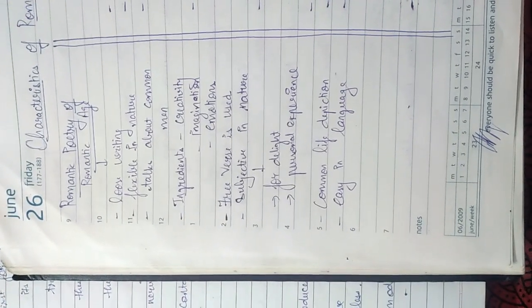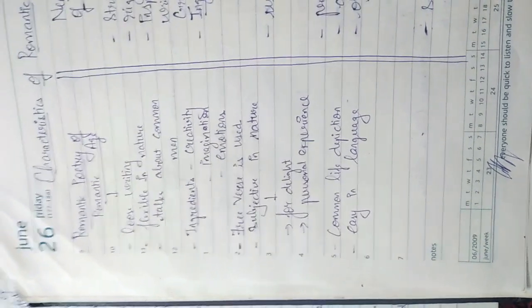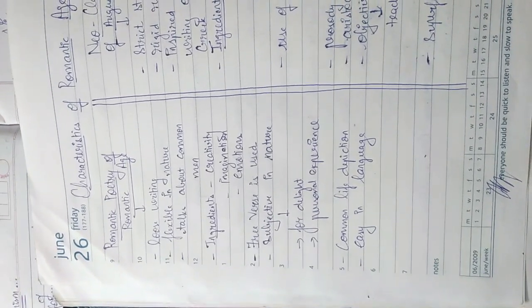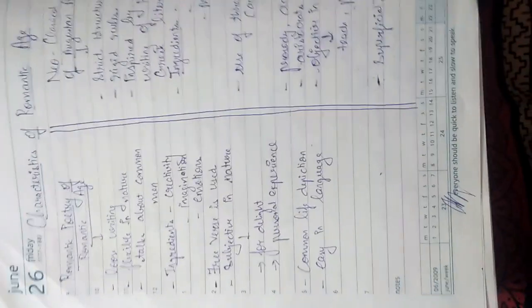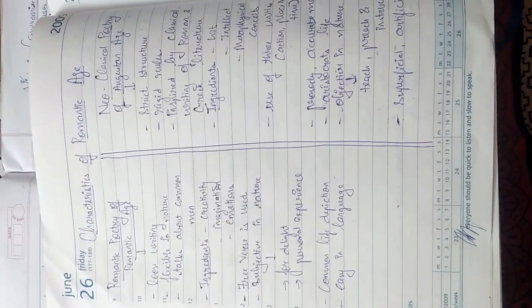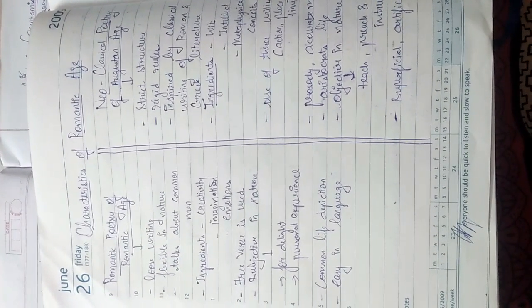Whereas romantic poetry is completely contradictory to this one. Why? Here, romantic poetry of the romantic age is loose writing, flexible in nature. It does not have particular rules or regulations as it was in neoclassical poetry. It is very much soft. It does not have any rigid rules.